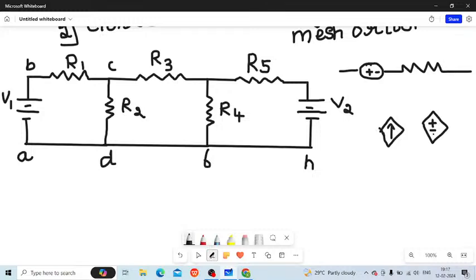The next step is very important. Any resistance or impedance in parallel with an ideal voltage source, or in series with an ideal current source, can be neglected. I've already told you this. If you have a resistance in parallel with a voltage source, or a resistance in series with a current source, it has to be neglected, which I've already told you in the case of source